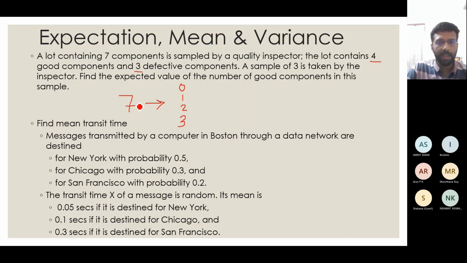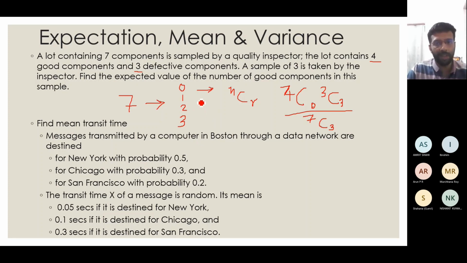How many choices do we have to make? In our combination case it is nCr, right? So if we write it like this, from the 4 good ones I took 0, then from the 3 bad ones, I took all 3. And my denominator will be the total number of 7 things I have, out of which I have to choose 3. I hope you got how we got this, right?